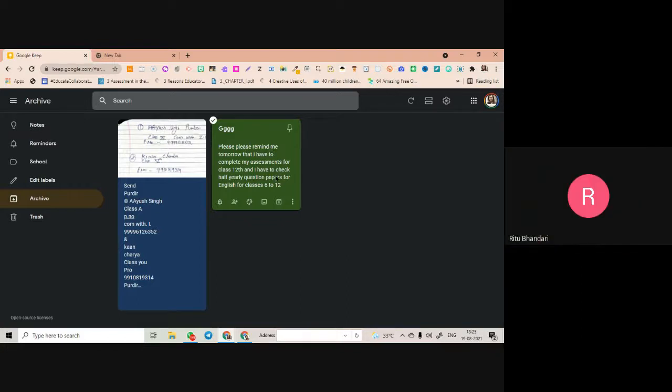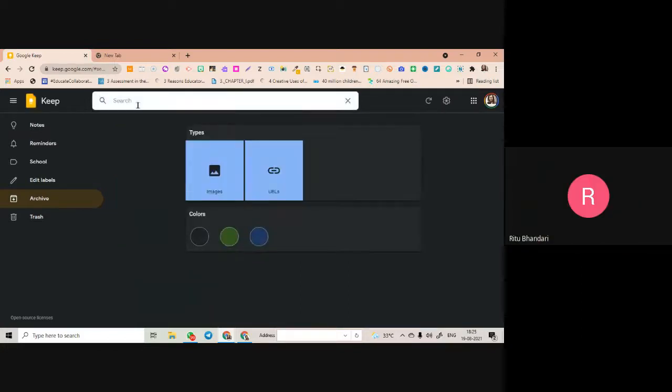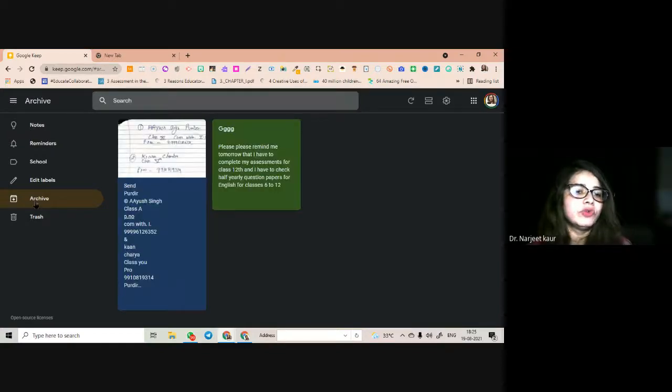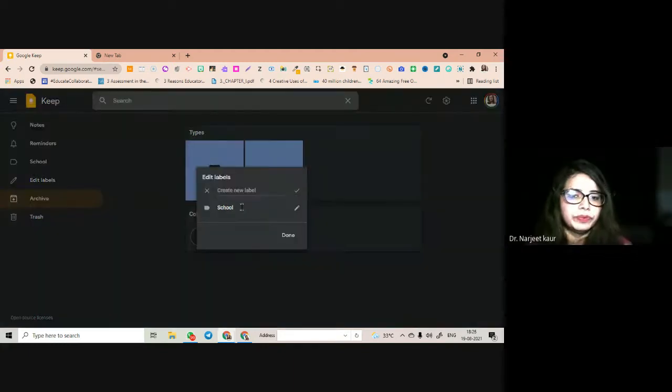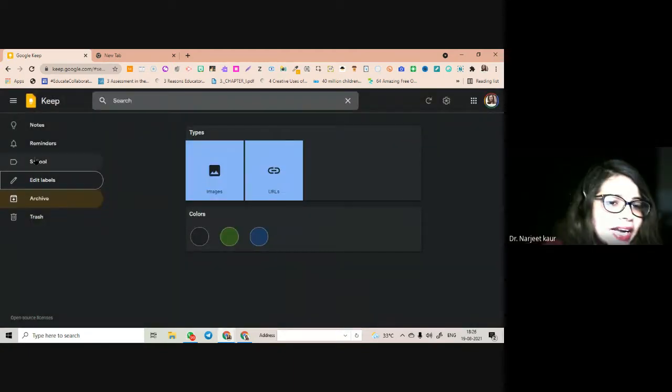So when we search, will it search archive also? It will show that this is also in archive. No, you have to go to search and you have to go into archive and search. Then it will show you. And you can add labels also.